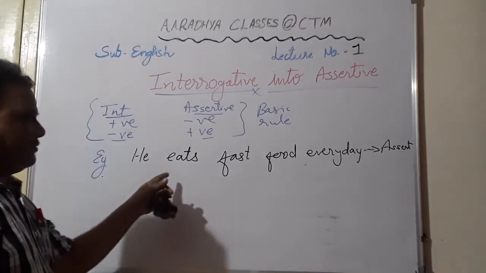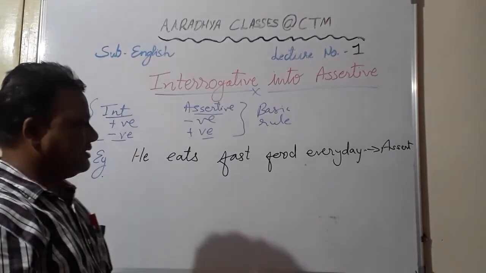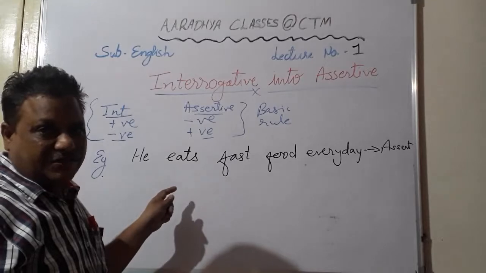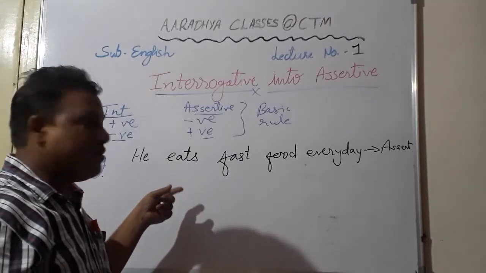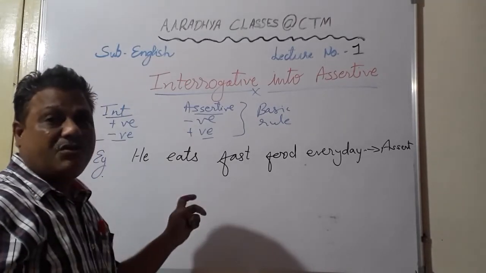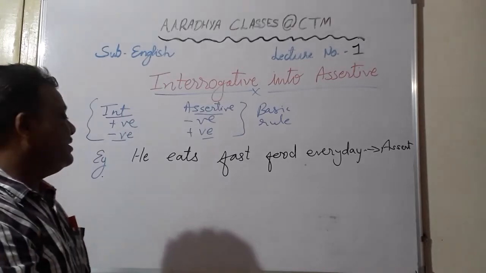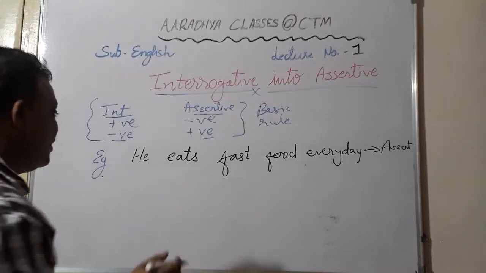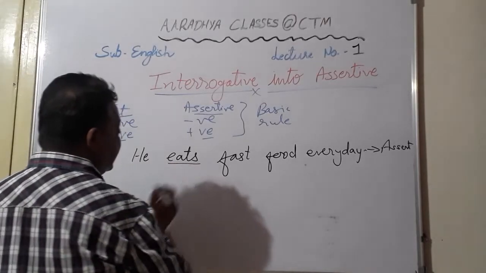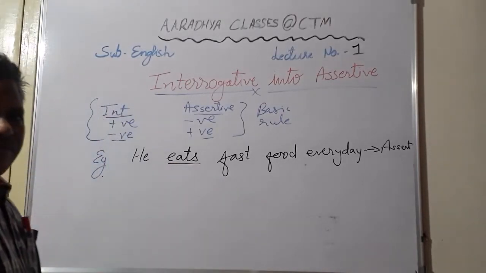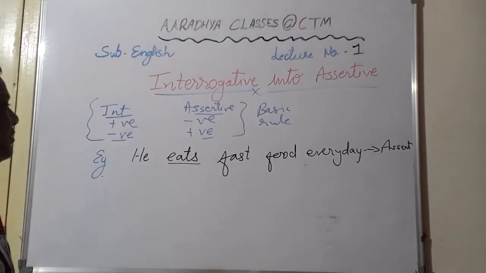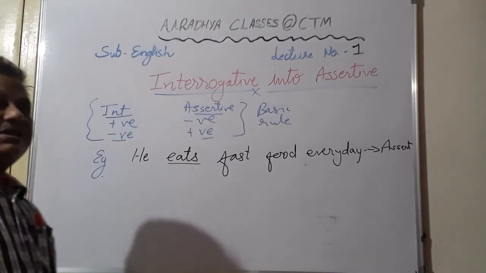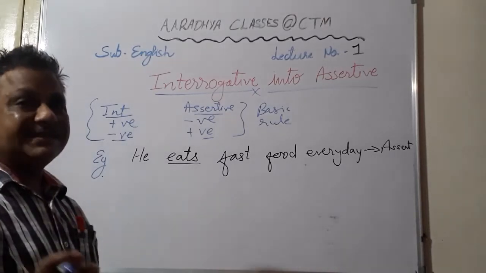Now you see over here in this particular sentence there is no am, are, is, no was, were, no have, has, had, no should, would, could, no such word is given. So when these words are not given, you have to look at the main verb. Now the main verb over here is eats. Remember that whenever the verb has s, es or ies in the end, you are supposed to begin its interrogative with doesn't.